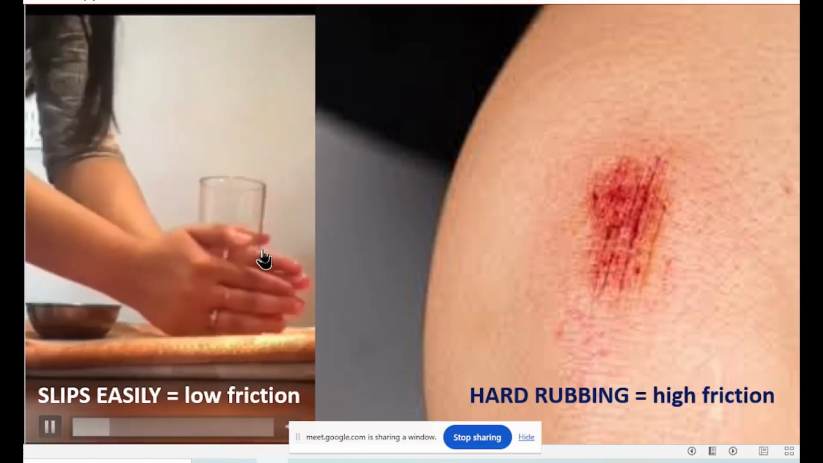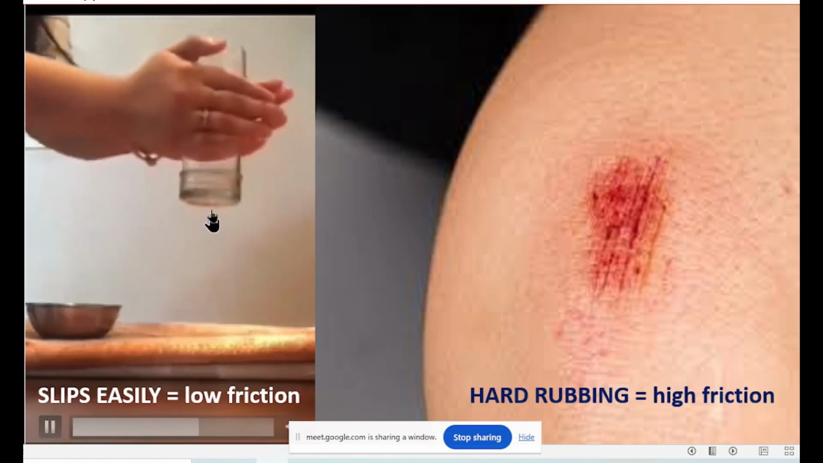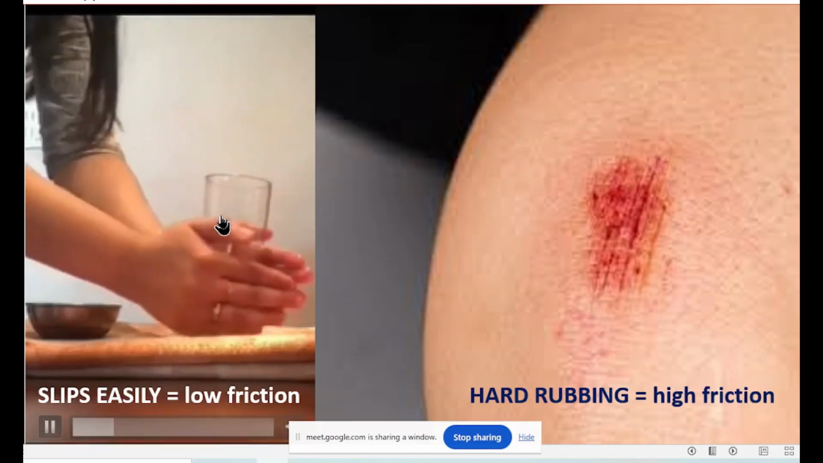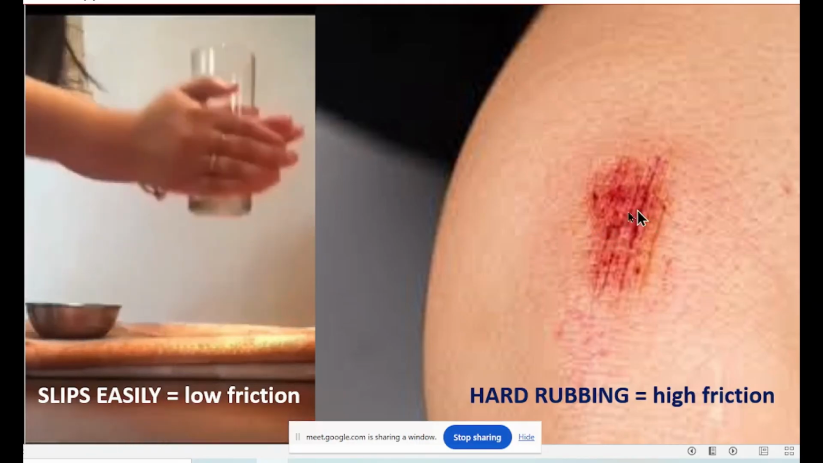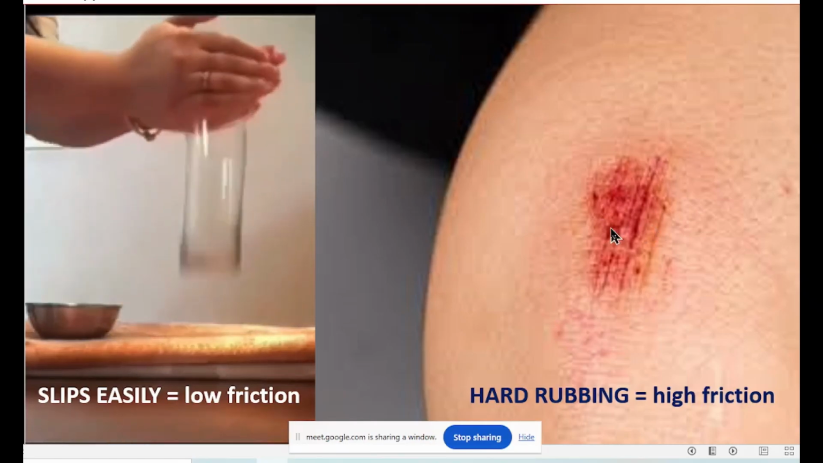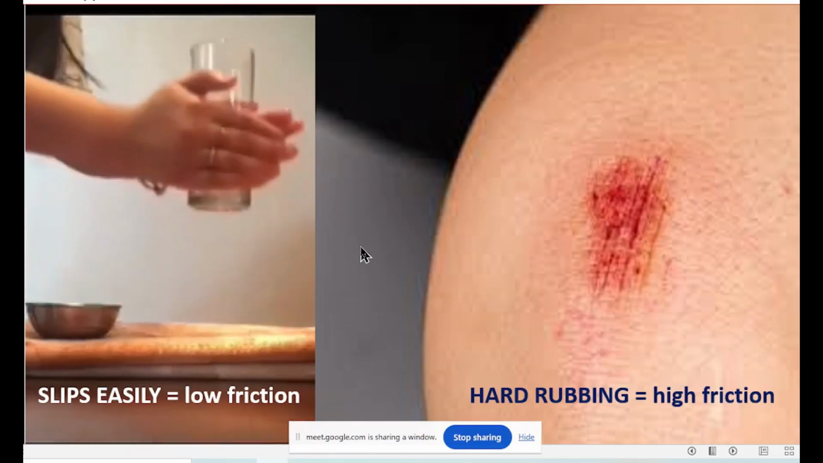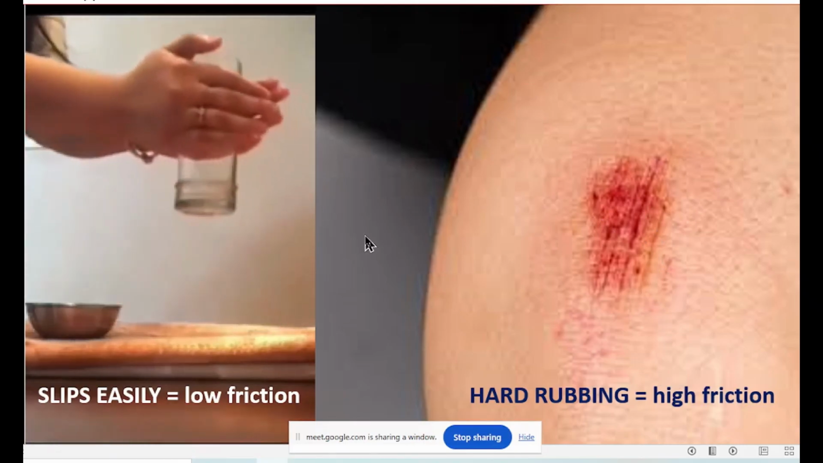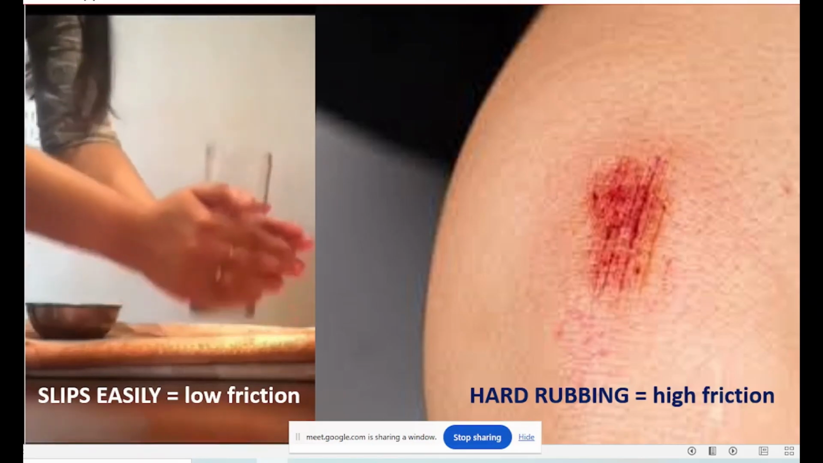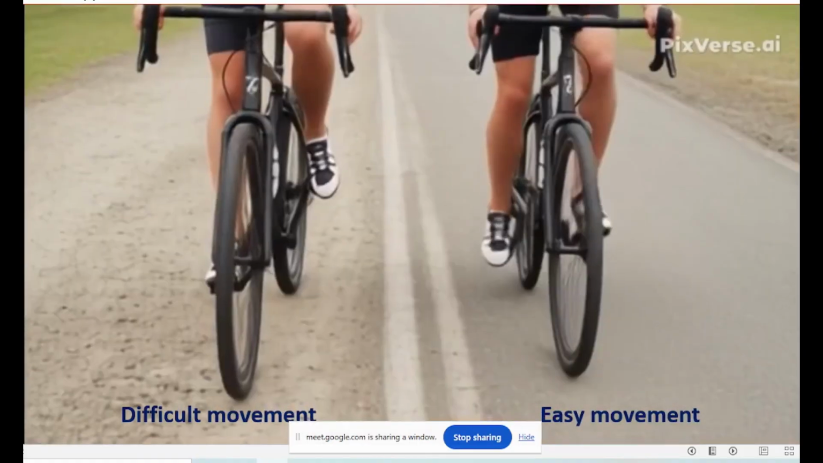So low friction means it will slip easily, move easily, glide easily, easy sliding, easy gliding, easy slipping. And very hard rubbing against a rough surface like a wall, a rock, a stone, that means high friction. Okay, this part? So slipping means low friction and very hard rubbing means high friction. Next, what do you see in this one?